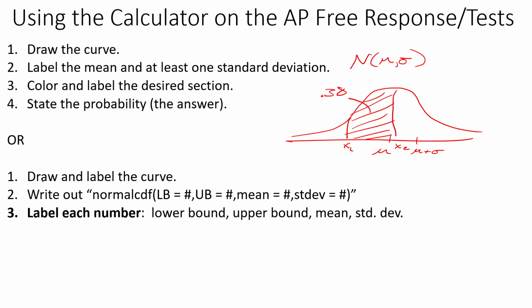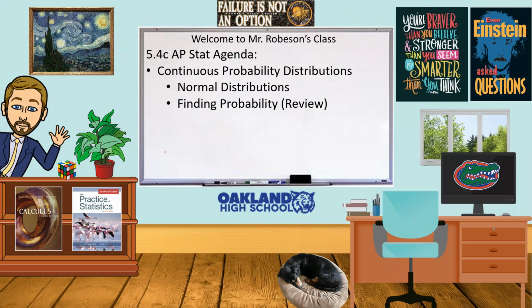So that would get you full credit. The other way, you don't even have to draw and label the curve. If you're going to do the normal CDF on your calculator, as long as you write out lower, upper, mean, and standard deviation, you can use the symbols, you can use mean, you can use standard deviation, you can just use the letter L and the letter U like I've been doing. That works. So if you label each number and you're saying right here that it's normal, and then say equals whatever number it equals, that is enough on the AP exam for full credit, as long as you label. If you don't label, you lose a lot of points there. So remember that when you're doing your work.